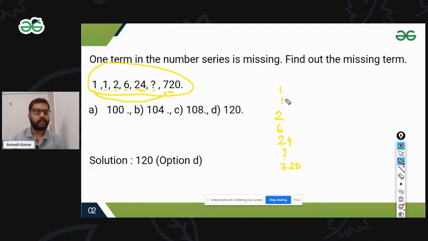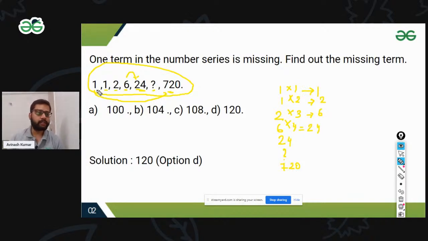The first term is 1, and again 1, so we can write 1 multiplied by 1, which gives 1. After 1 it's 2, which is 1 multiplied by 2. The third one is 2 and 6, so 2 multiplied by 3 gives 6. Now you can see the pattern 1, 2, 3. After 6, if I multiply by 4, 6 fours are 24.